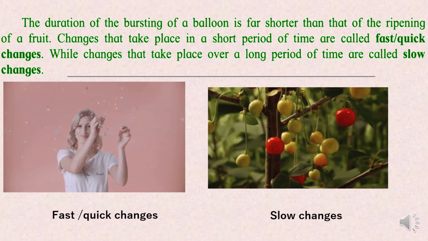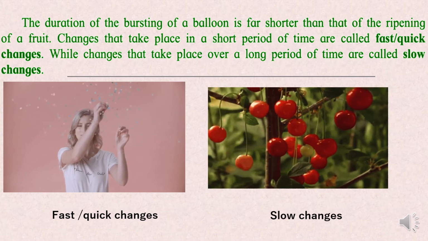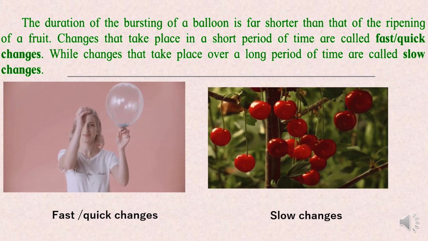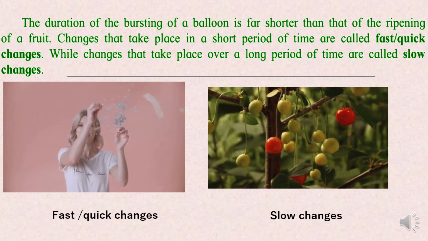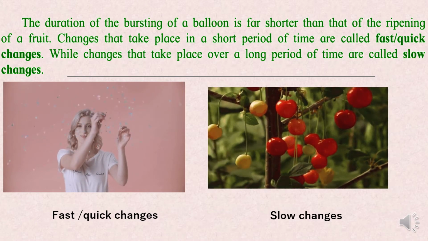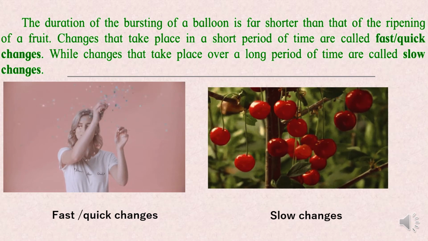You can add two more examples of fast change and slow change. How there are different changes that are happening in the surroundings. Which ones are fast changes, which ones are slow changes. You can write that down also.